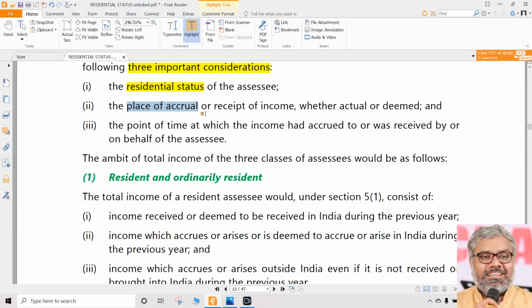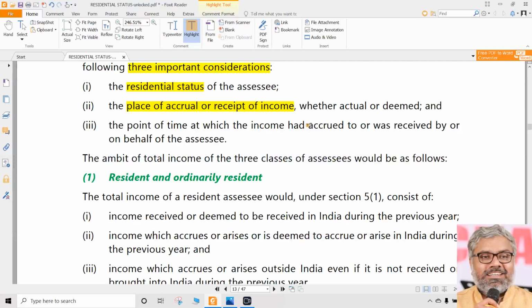Like what? The place of accrual or receipt of income. That is another very important factor. Place of accrual means where the income has been earned. Receipt means where the income has been received.